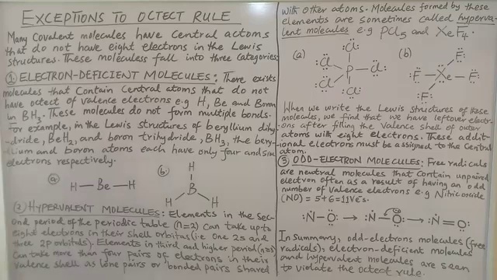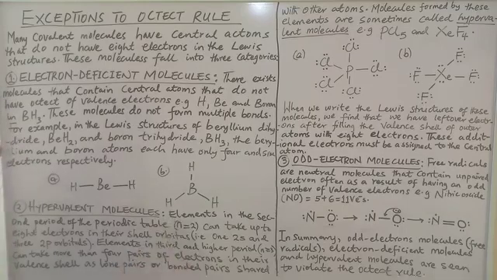The second group is what we call hypervalent molecules. This is the opposite of what we have here. These are molecules that have more valence electrons than are required, and that happens because they have an expanded number of orbitals.